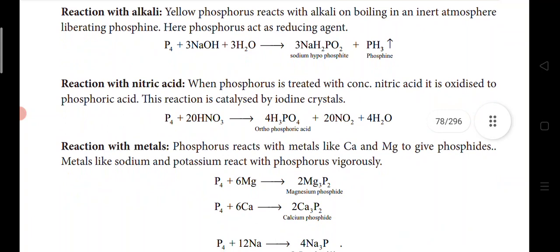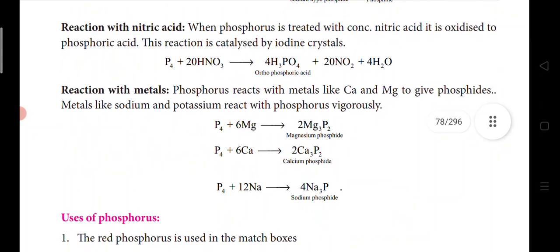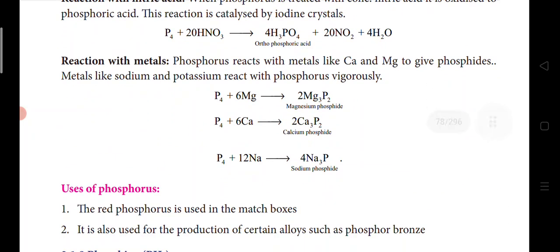Reaction with nitric acid. When phosphorus is treated with concentrated nitric acid, it is oxidized to phosphoric acid, orthophosphoric acid. Here we will use iodine crystals as a catalyst. Then with metals like calcium and magnesium, it gives phosphides like magnesium phosphide and calcium phosphide. Metals like sodium and potassium react with phosphorus vigorously, which means they are highly reactive metals.